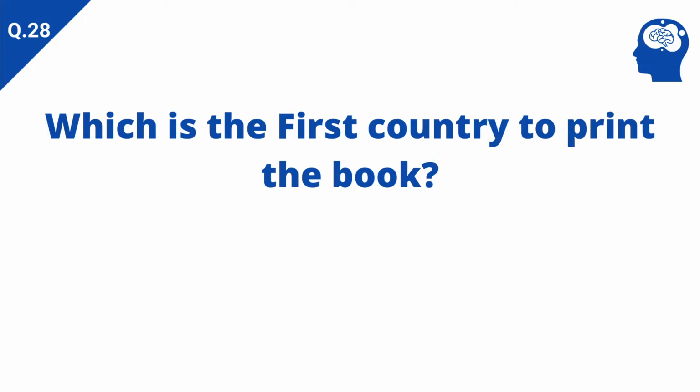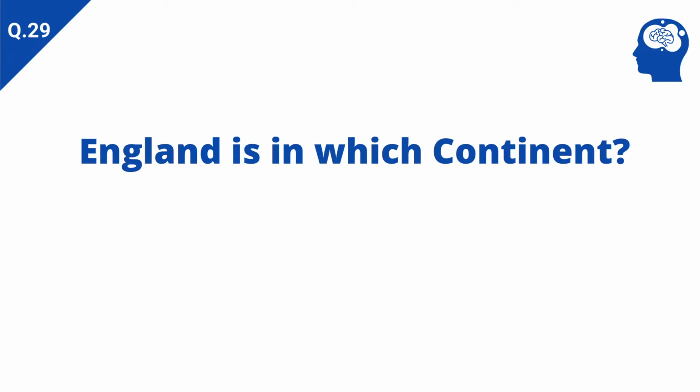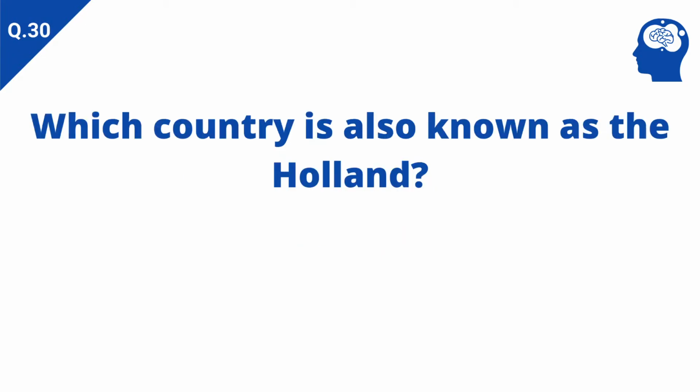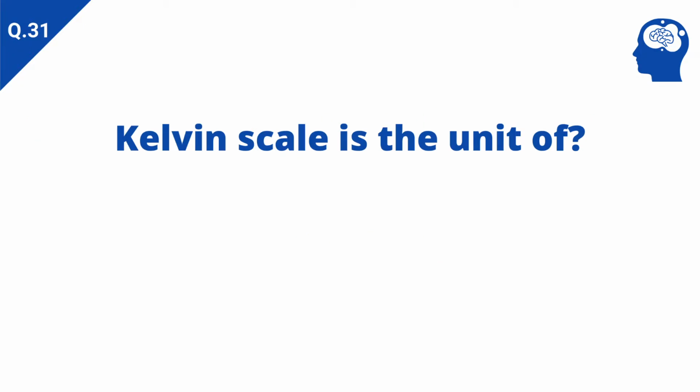Which is the first country to print the book? Answer: China. England is in which continent? Answer: Europe. Which country is also known as the Holland? Answer: Netherlands. Kelvin scale is a unit of. Answer: temperature.